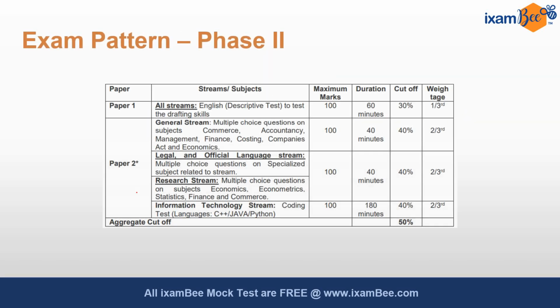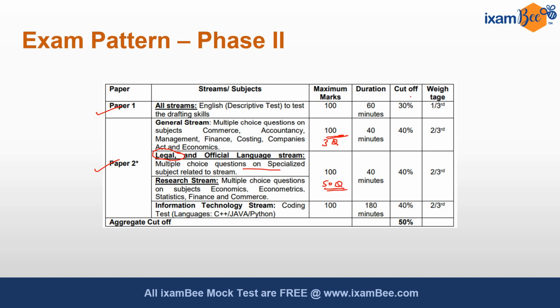The phase 2 exam pattern consists of two papers. Paper 1 is descriptive English, which is to test your drafting skills, and paper 2, that is legal, is multiple choice questions on specialized stream, that is your law subject. In paper 1, there will be 3 questions of 100 marks. One will be essay, comprehension and précis. And in paper 2, there will be 50 questions of 100 marks, MCQ based questions.